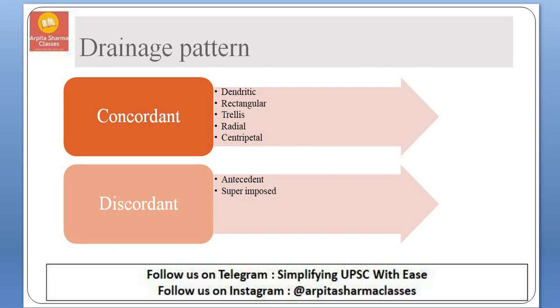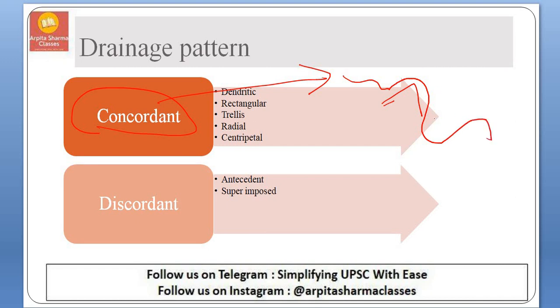When it comes to types of drainage patterns, there are two: concordant and discordant. Concordant means a drainage pattern which is guided by topography or geological structure. For example, when there is a mountain, the river flowing will be guided according to the mountain passes that exist.